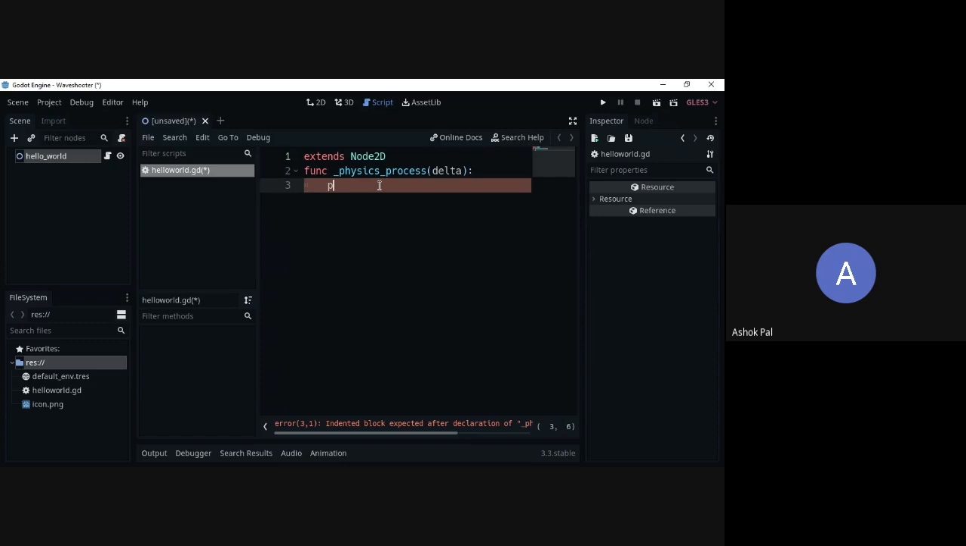I will just write print and in double quotes, hello world. That's it. You have written your hello world code. It's that simple. For those who have learned Python, there will be similarities between Python and GDScript. I think you can see it. You just have to write a print statement and hello world in it, and that's it. Now I will just save it.